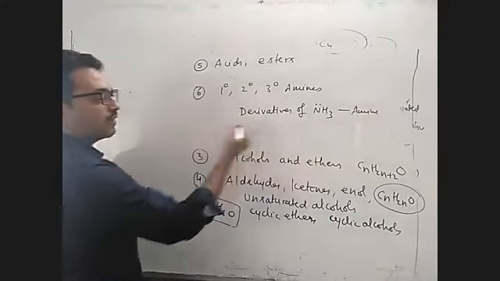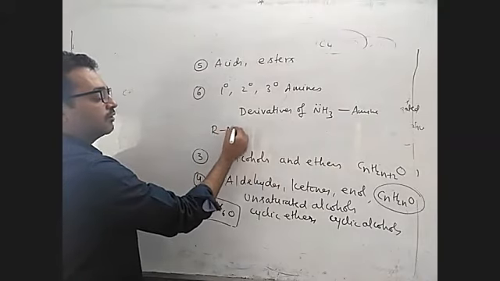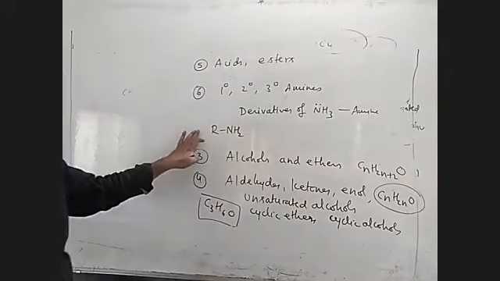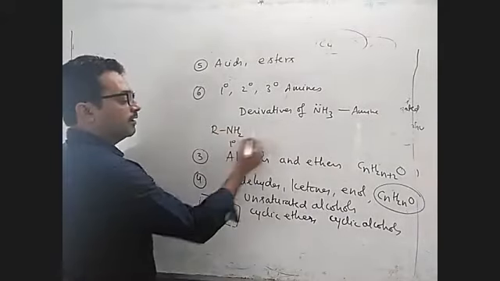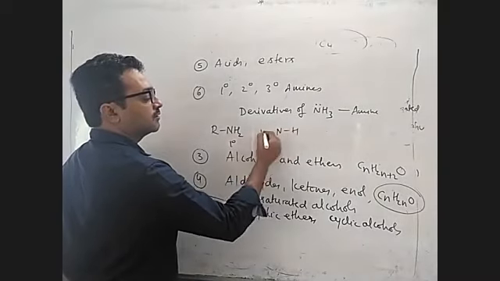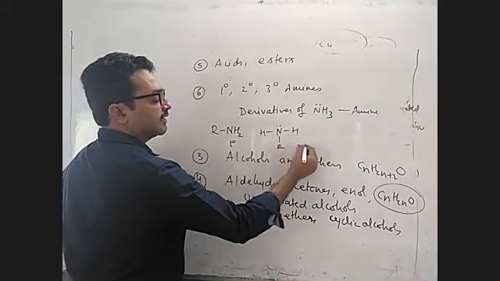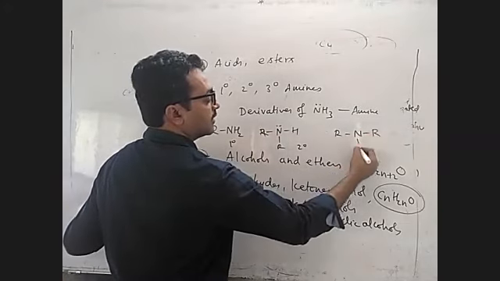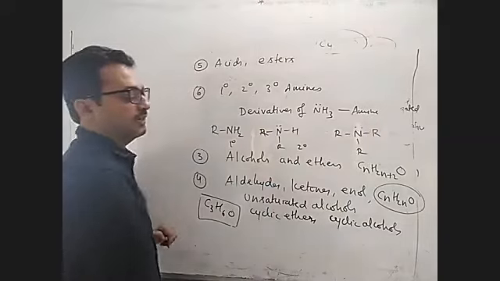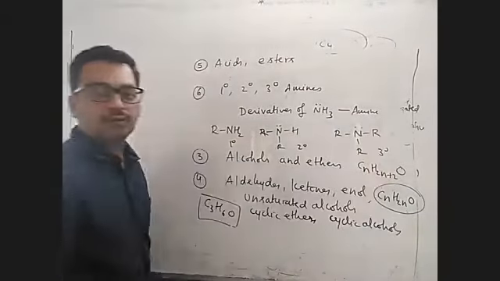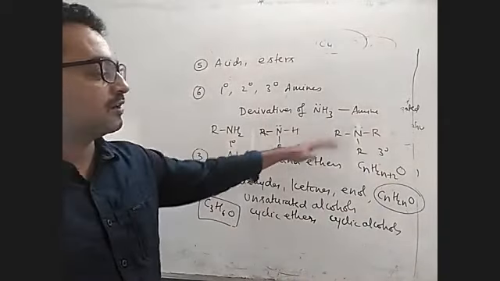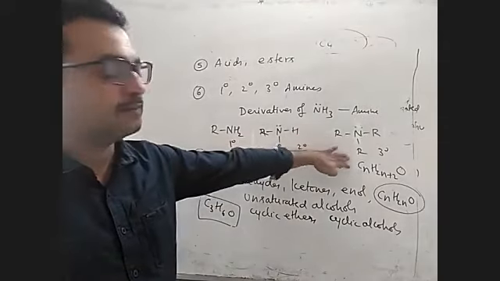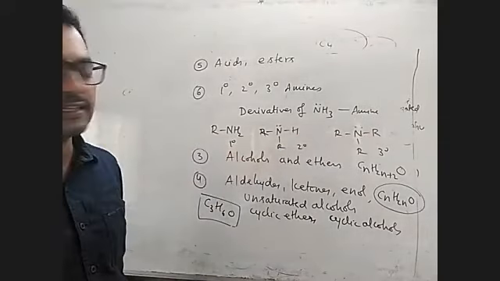If you replace one hydrogen of ammonia with an R group, that is called a primary amine. If you replace two hydrogens, that is called a secondary amine. If you replace all three hydrogens in ammonia, that is called a tertiary amine. The R groups may be the same or different. These are called tertiary amines.